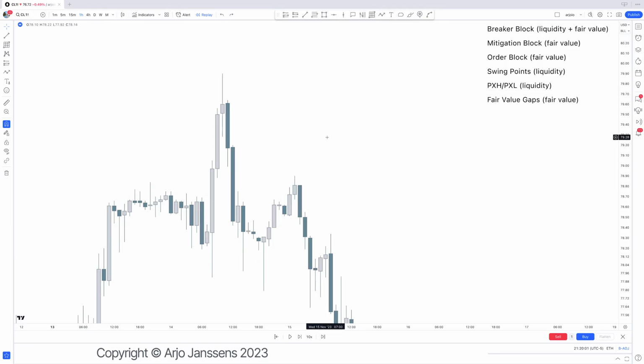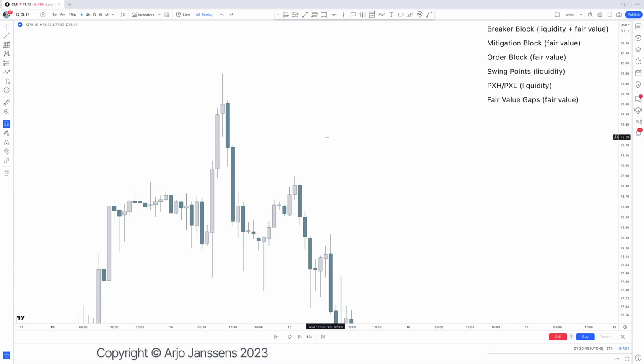The names are just there to make you more comfortable. When people are learning new things, it's easier to label certain things because it makes a lot more sense on what it is exactly. If I just tell you it's fair value, then okay, it might make sense. But if I tell you it's a mitigation block, okay, that makes a lot of sense. That is quite important to understand, and it's the same for an order block, etc. So again, it's easier to give something a name instead of just saying it's support and resistance, for example.